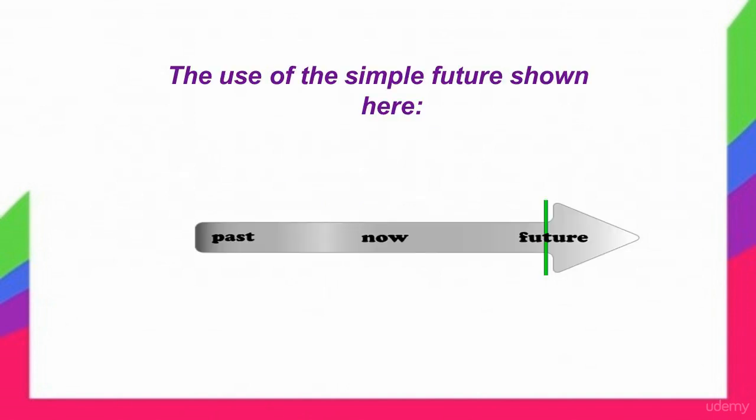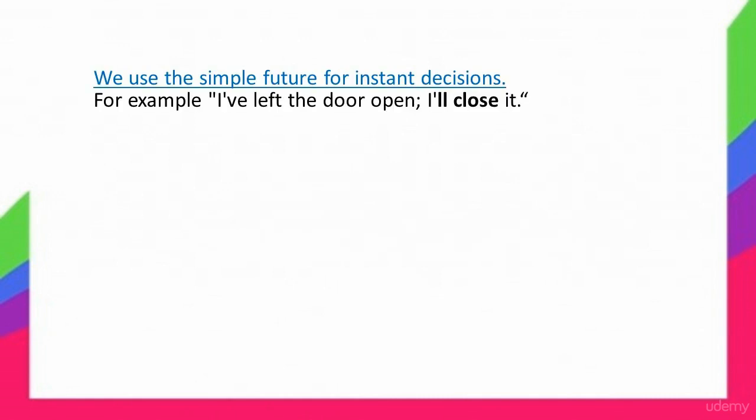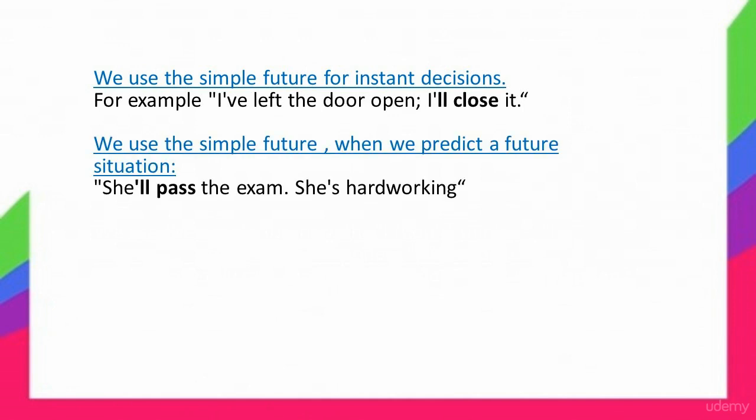The use of the simple future is shown here. We use the simple future for instant decisions. For example, I've left the door open, I'll close it. We use the simple future when we predict a future situation. She'll pass the exam, she's hard-working.